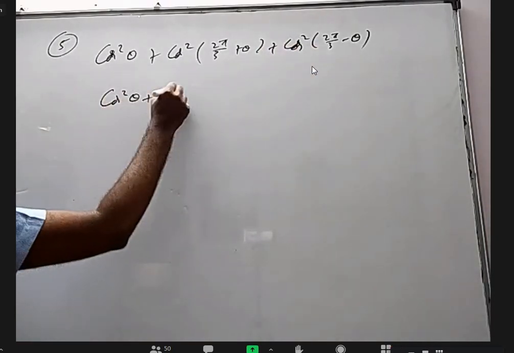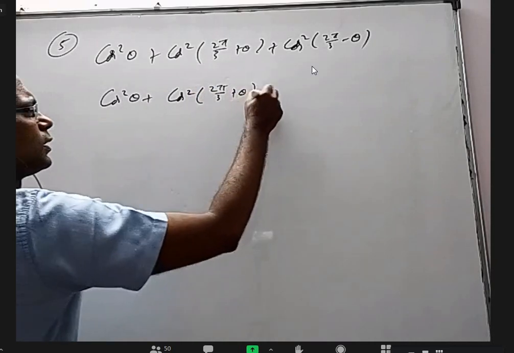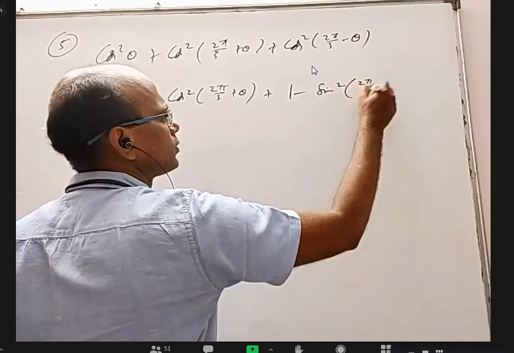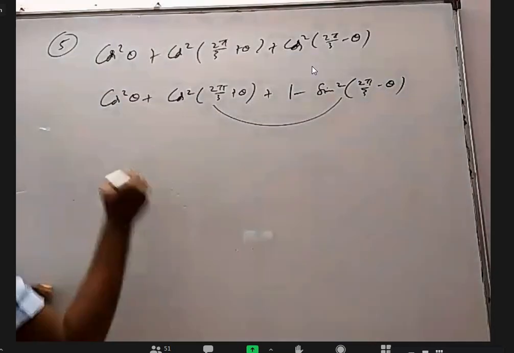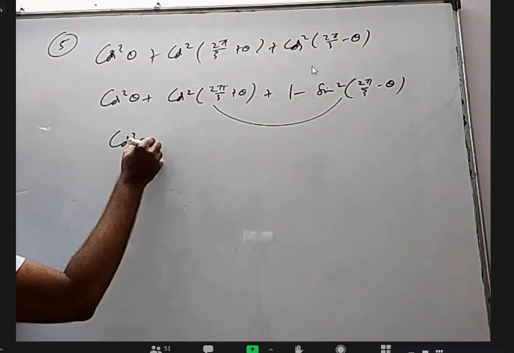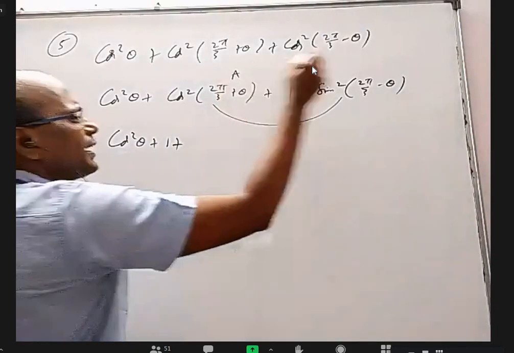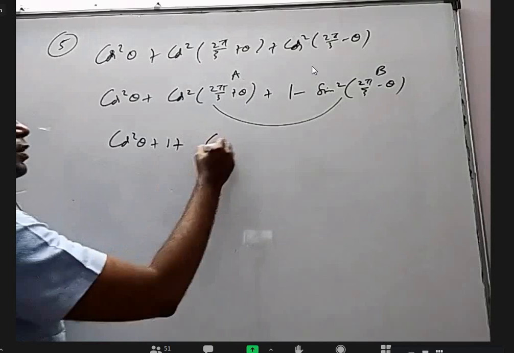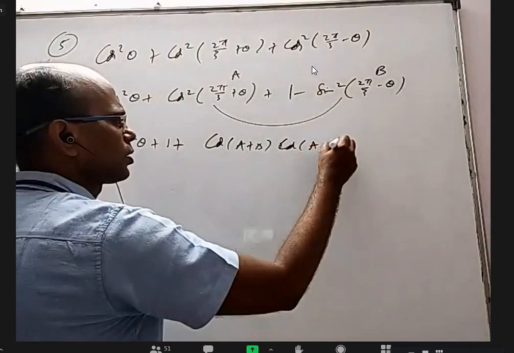Cos square theta, cos square(2 pi by 3 plus theta). This cos square theta, I'll write as 1 minus sin square theta. Now I'm going to combine these two. Cos square(2 pi by 3 plus theta) plus 1 minus sin square theta. I want to use the formula cos square A minus sin square B, which is cos(A plus B) into cos(A minus B).